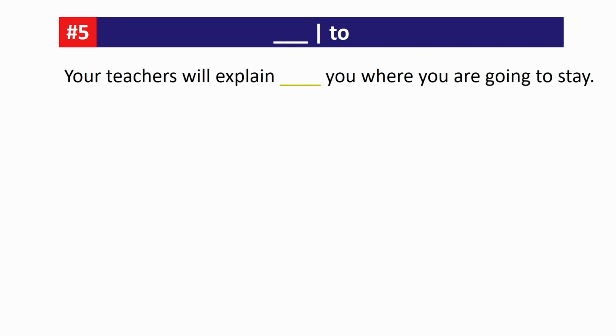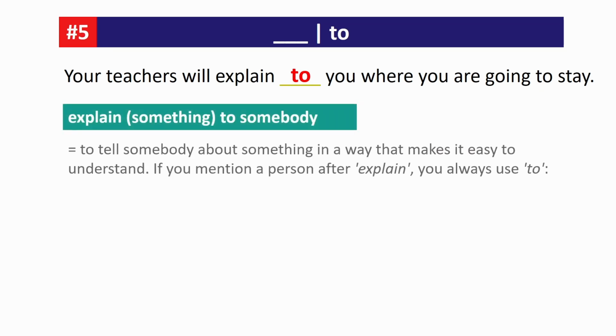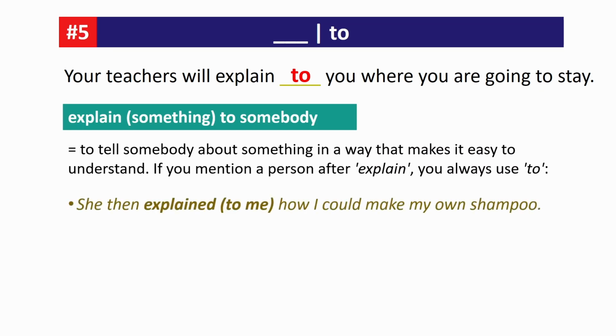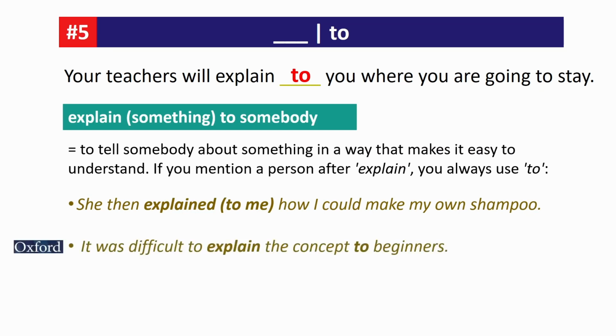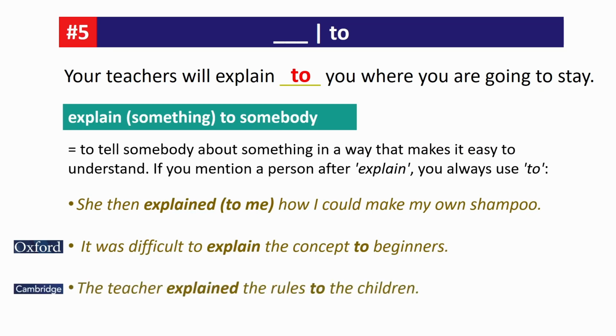Next, your teachers will explain to you where you're going to stay. Explain something to somebody means to tell somebody about something in a way that makes it easy to understand. If you mention a person after explain, you always use to. Example: She then explained to me how I could make my own shampoo. It was difficult to explain the concept to beginners. The teacher explained the rules to the children.